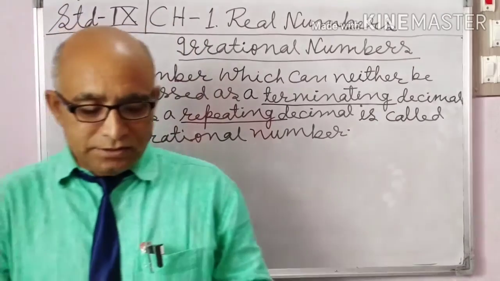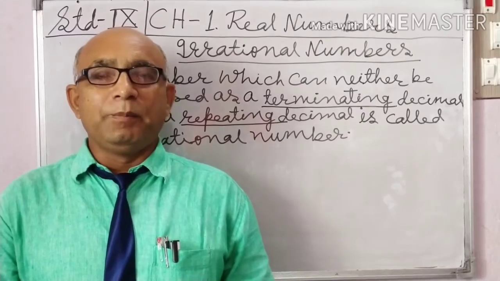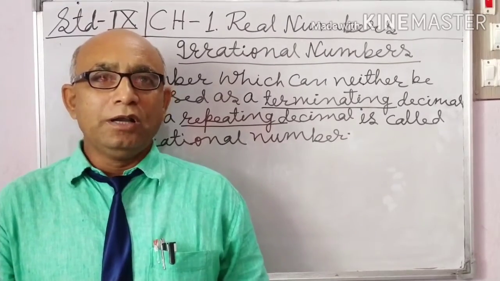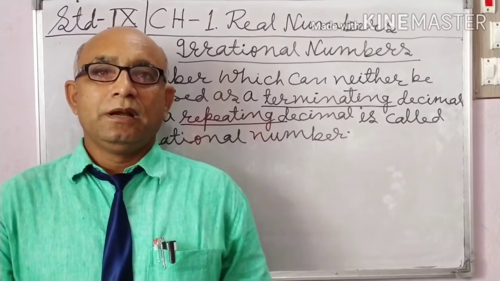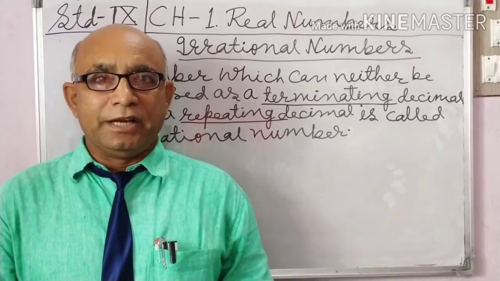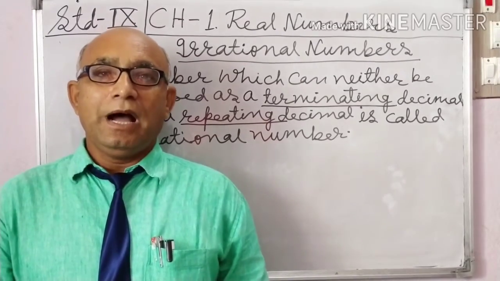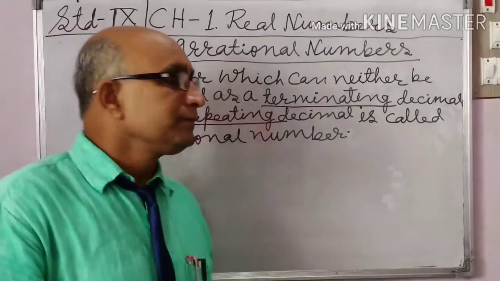One other definition: all non-terminating and non-repeating decimals are called irrational numbers.